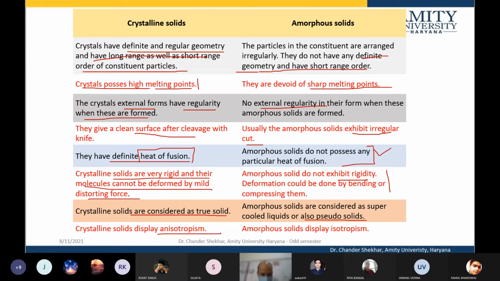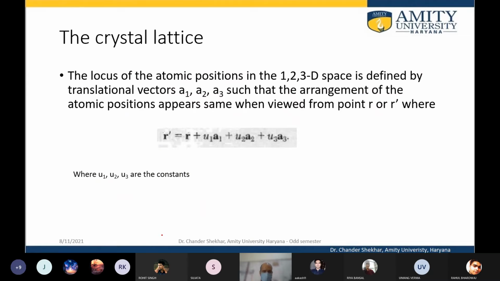Crystalline solids display anisotropism, whereas the amorphous materials show isotropism. Isotropic means the properties of the material are the same in every direction. In amorphous solids, the properties basically get averaged out, and have the same value along all the directions. Whereas in crystalline solids, because the arrangement has a certain perfect order, there are different properties along different directions. So this is about crystalline and amorphous solids.